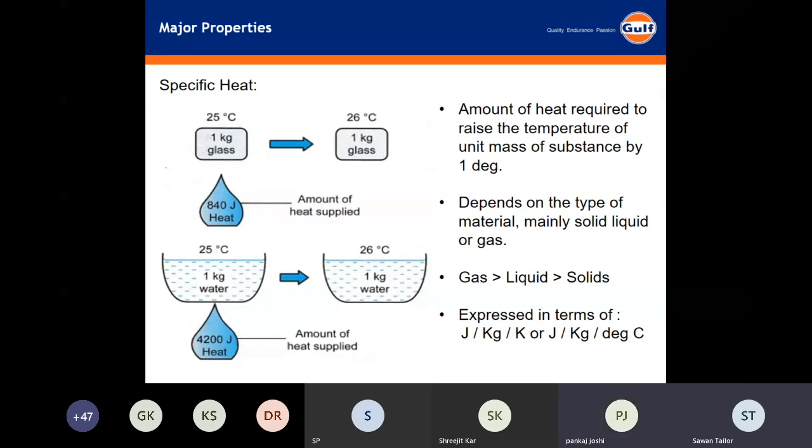Okay. Then, in one of my cases, one of my competitors said that if the specific heat is less, then the amount of fuel consumption will be less. Yes, it will be less to reach a particular temperature.